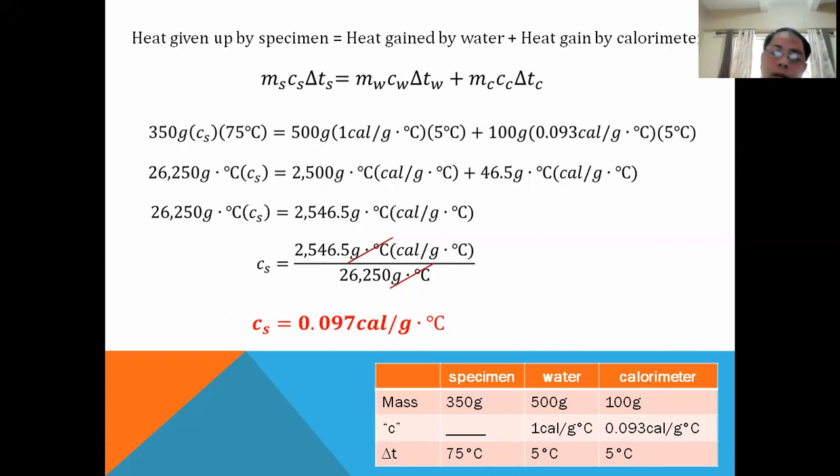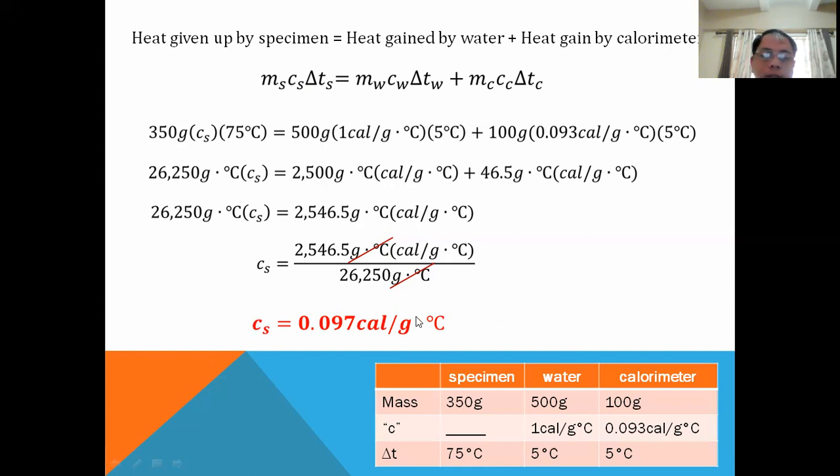So our container, the calorimeter, or our metal specimen, is most likely made of copper as well, looking at the calculated C sub S value. So this is how we use the method of mixtures in finding the specific heat of the metal that we heated up earlier.